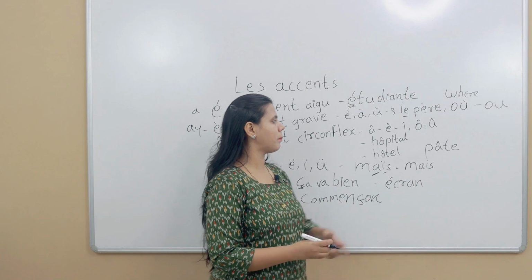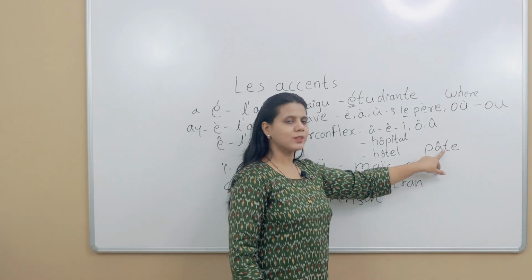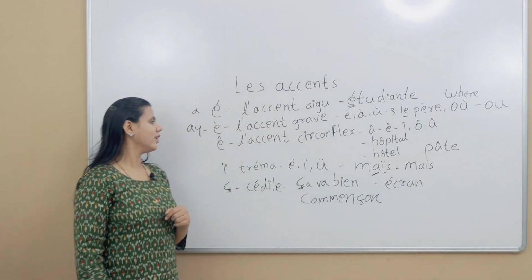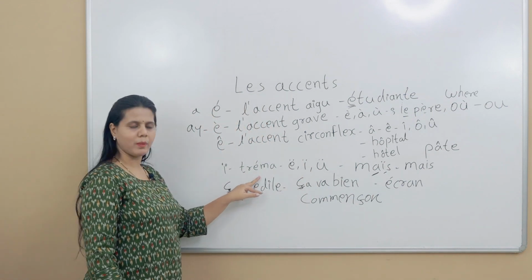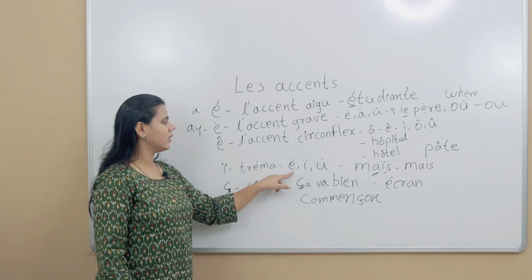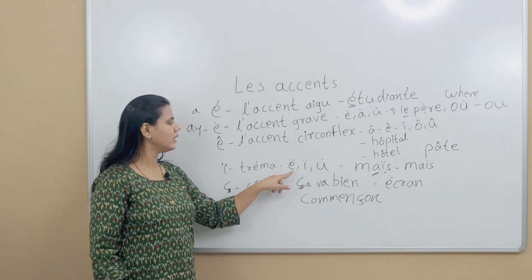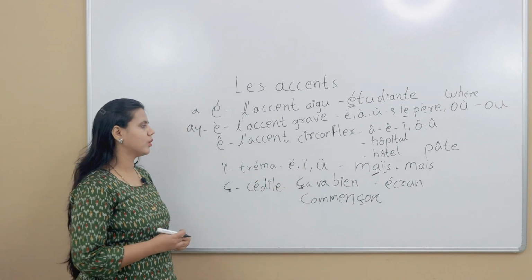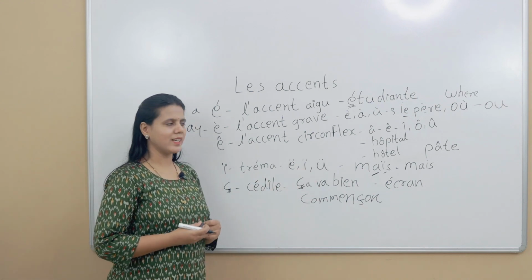There is one more example, pâte. You can guess it. What is pâte? If you put s over here, it is like pasta. Yes, pasta. Next is tréma. There are two little dots over e, i, u, and this is a very rare accent. But yes, it has a purpose.